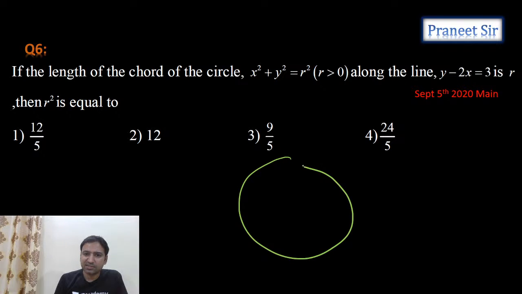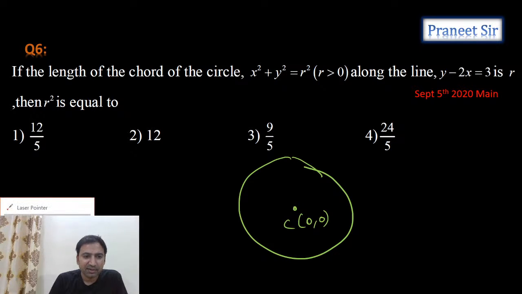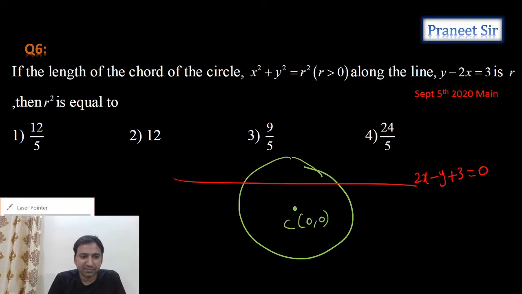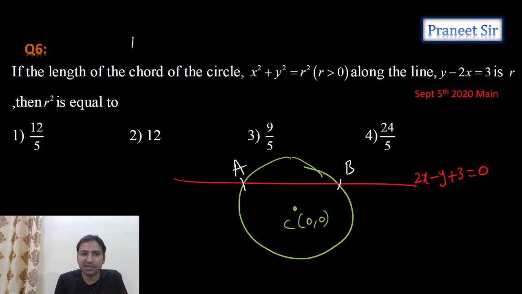Let's take a given circle. Given circle is x square plus y square equals r square. Let's take the center as 0, 0. And he is saying this is a chord. This chord equation is 2x minus y plus 3 equals 0. And this length is given, guys. Let's take this as A and this as B. So AB length is given as r.